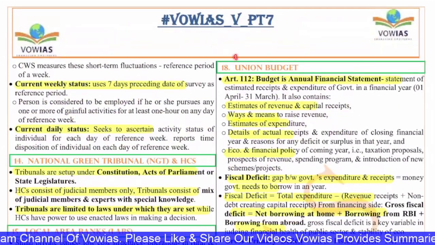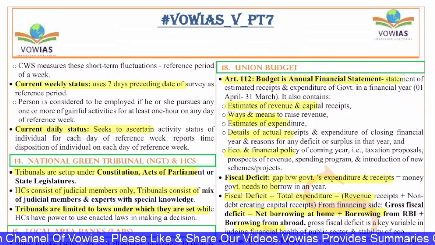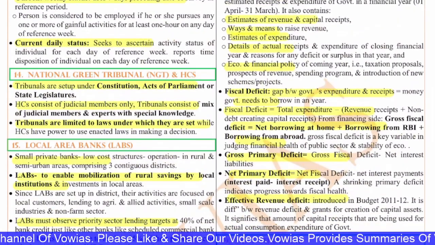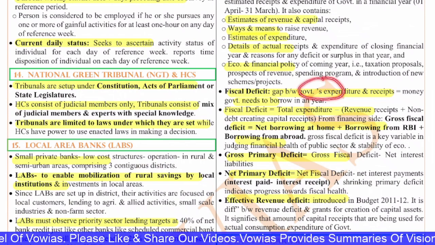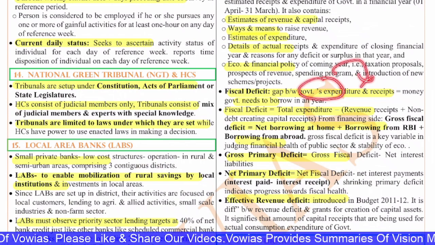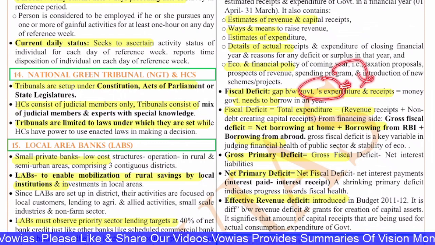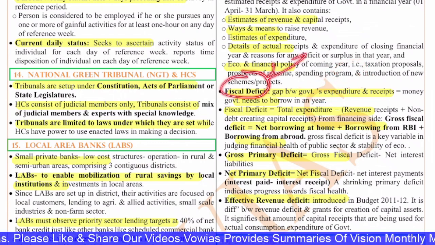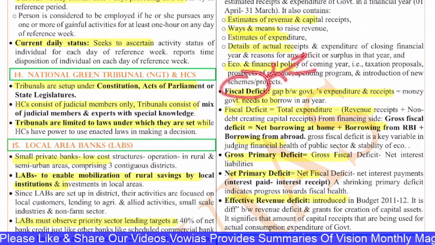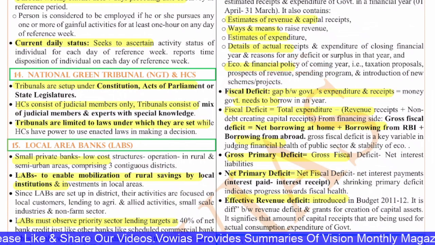Next, the 18th question is again on the union budget. We just have discussed this union budget, but here the deficits are given. Fiscal deficit. Fiscal deficit is the gap between the government's expenditure and receipts. Total expenditure and total receipts. The difference between them is the fiscal deficit. That means for this fiscal deficit, the government has to borrow from the market or even from RBI. This is called fiscal deficit.